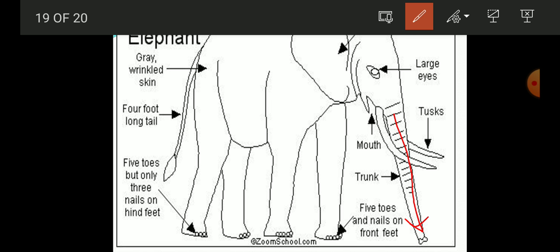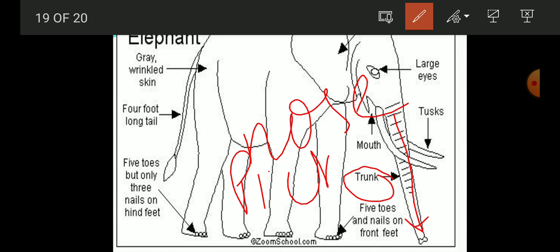It has two functions. Firstly, this trunk acts like a nose for it. And the second is for picking up food. So these two things are done by the trunk of the animal. Next is its tusk. Can you see where the tusk is?